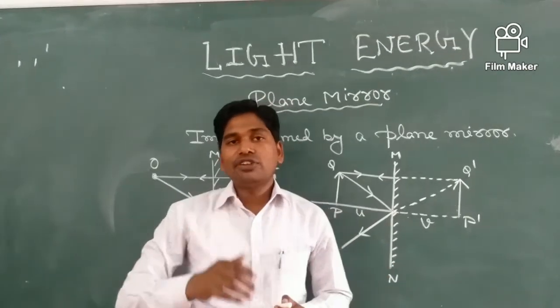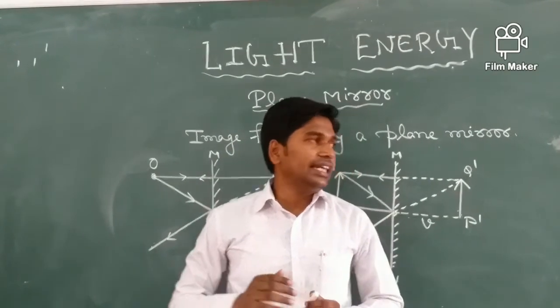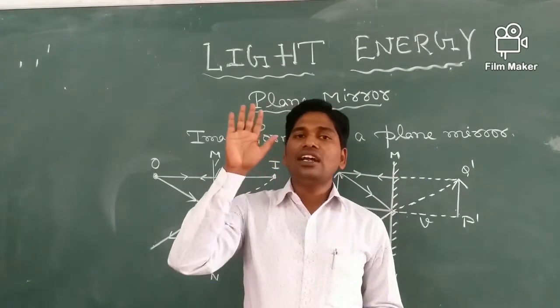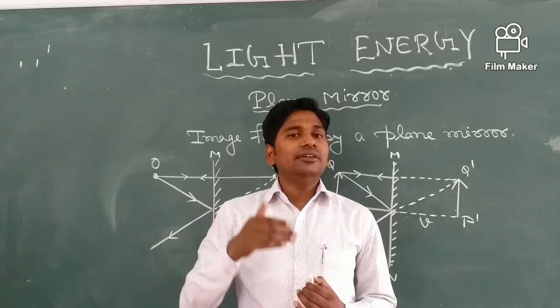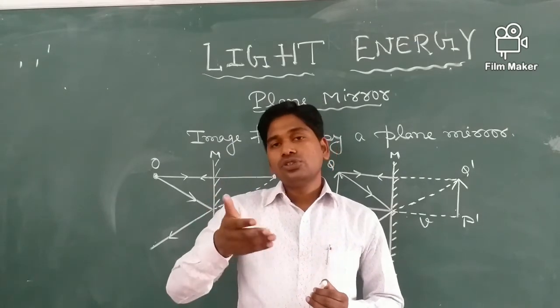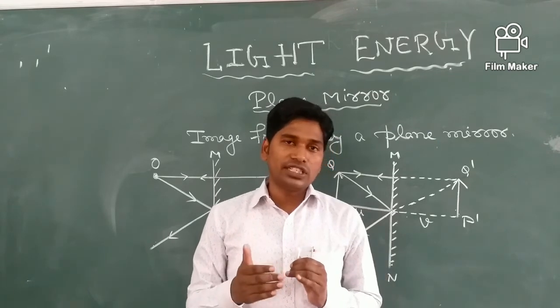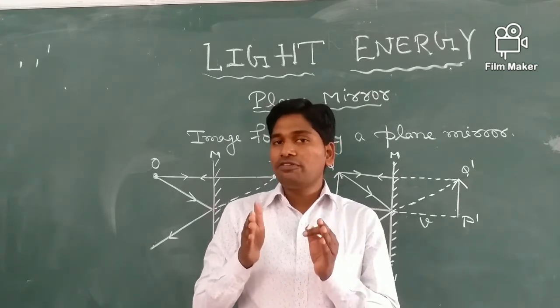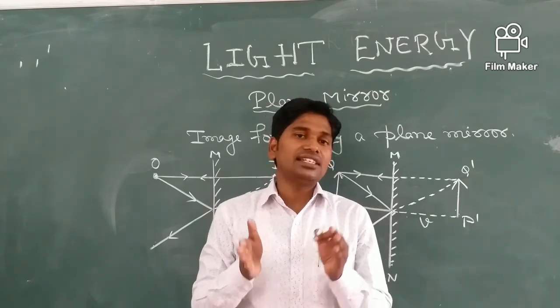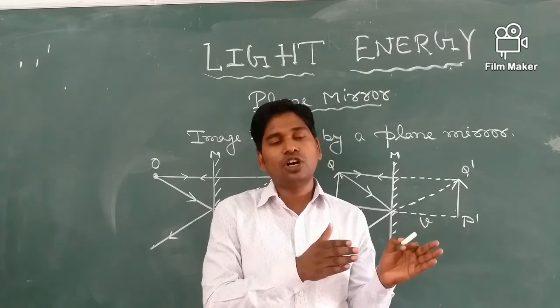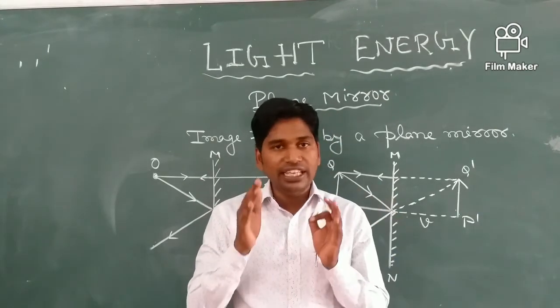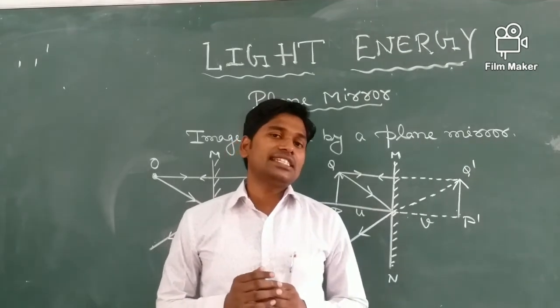If we are standing in front of a plane mirror and raise our right hand, then the image in the mirror shows its left hand. This is called lateral inversion. The left side of the object appears as the right, or the right side of the object appears as the left, in the image. So I have said 5 characteristics.